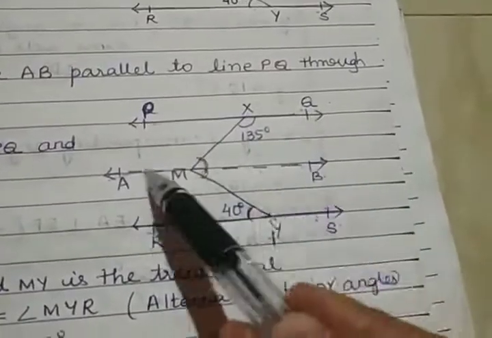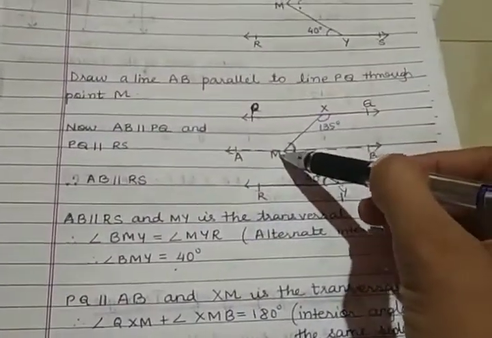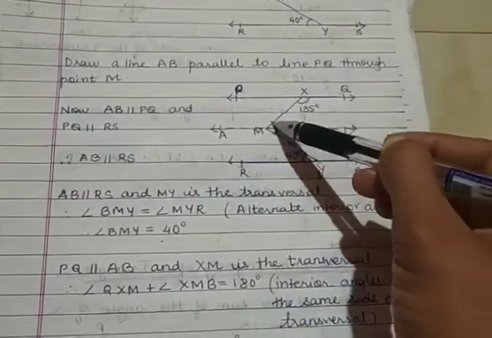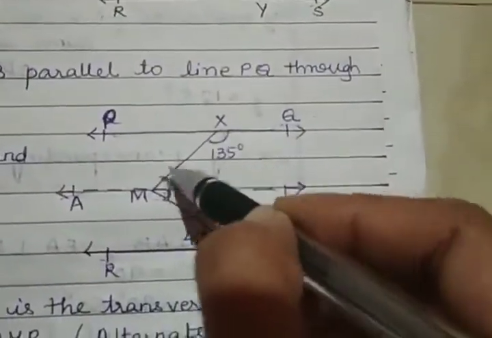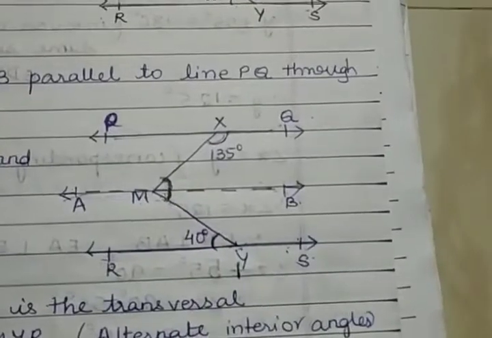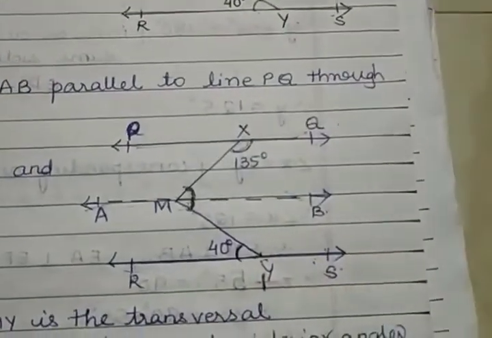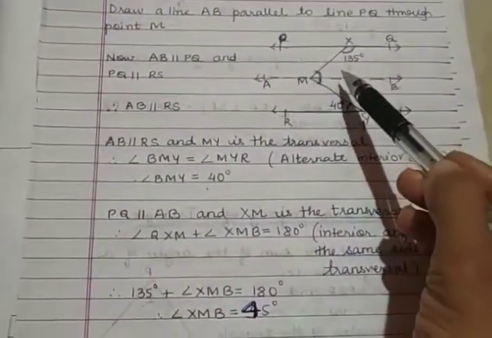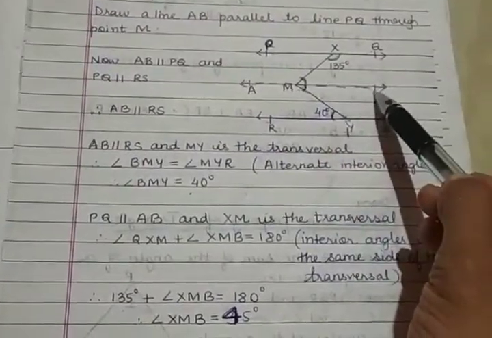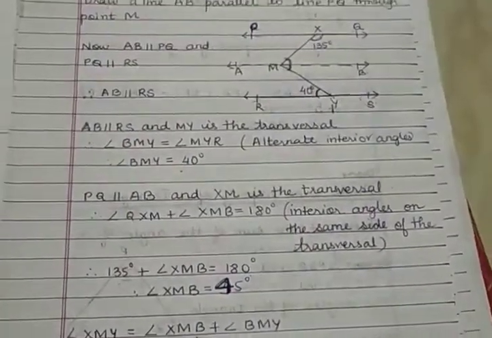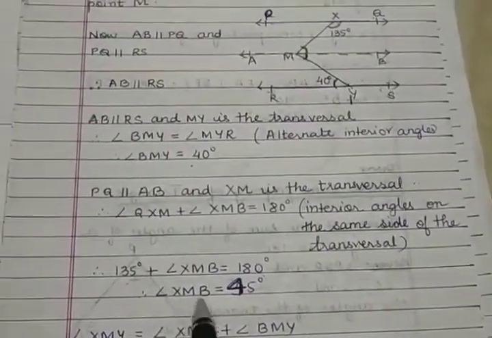Now if we take these two lines, we have PQ parallel to AB and XM is a transversal. What is the reason this angle will be equal to this angle? Because this angle plus this angle will be 180 degrees, as they are interior angles on the same side of the transversal. So we have 135 degrees plus angle XMB equal to 180 degrees, and we get angle XMB as 45 degrees.